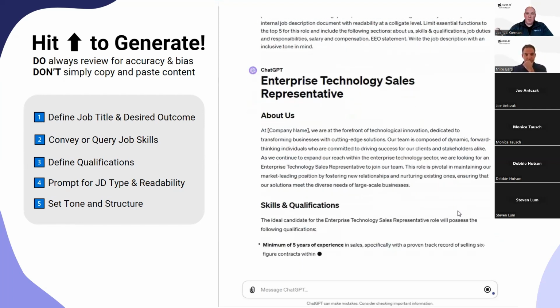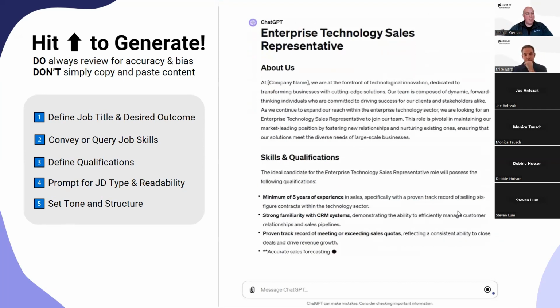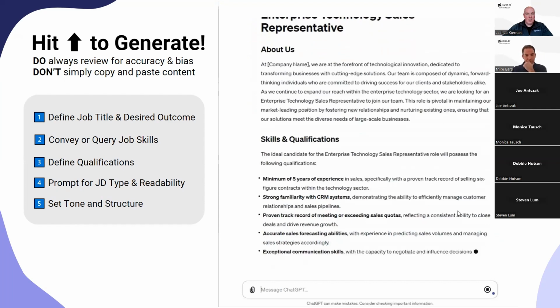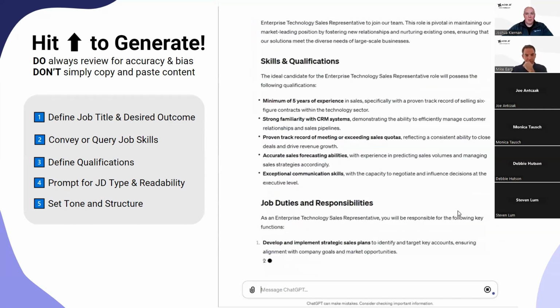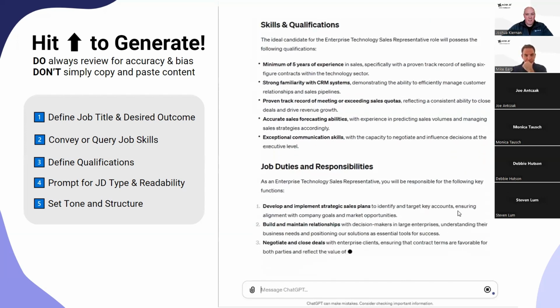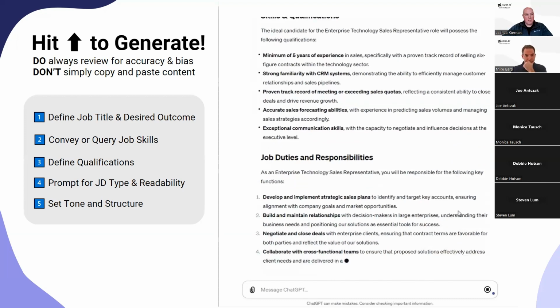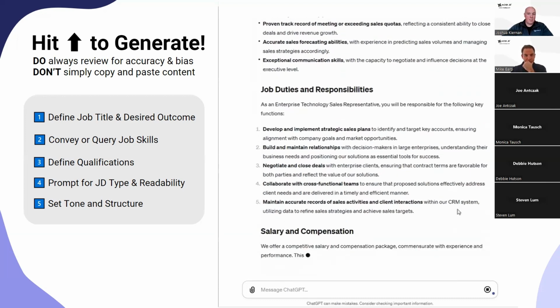So again, you always want to review this for accuracy. What we found is that ChatGPT gives you a great foundation to get you started. But as a client said to us, it's really a skeleton framework. It has to be edited, refined, reviewed for accuracy, shared with internal stakeholders to better collaborate on it, and then customized to your brand and culture.